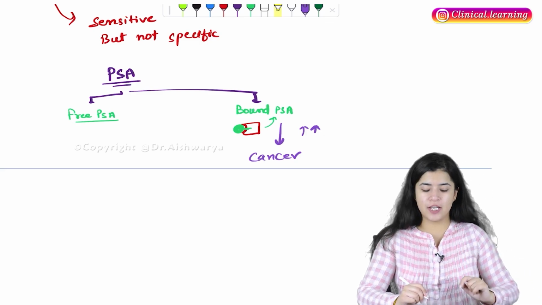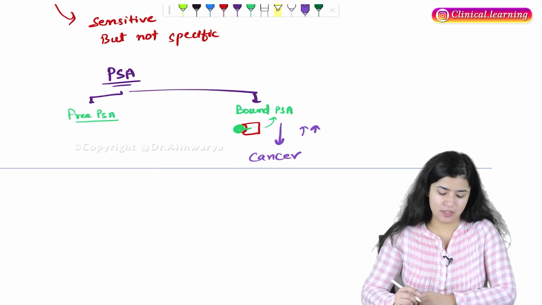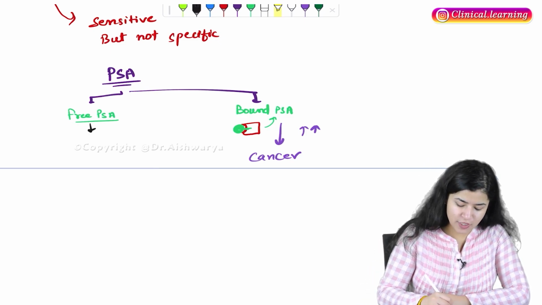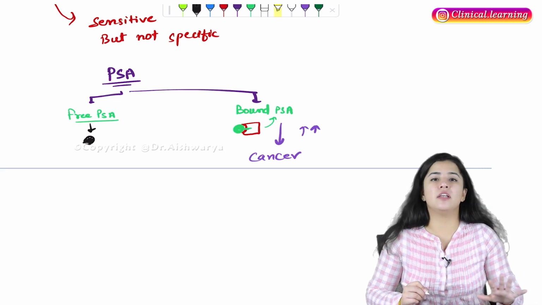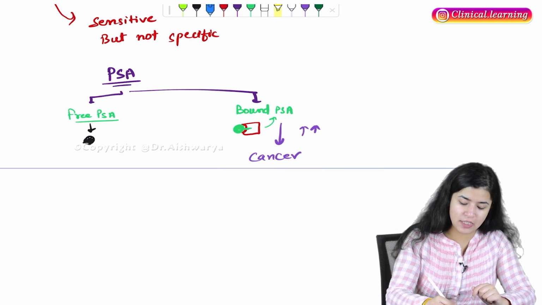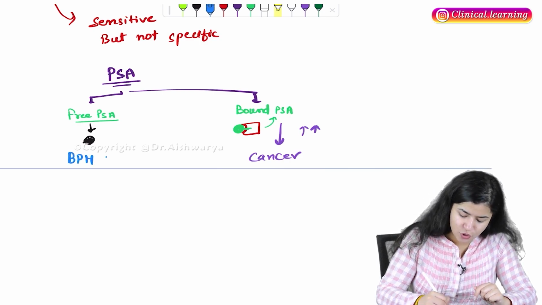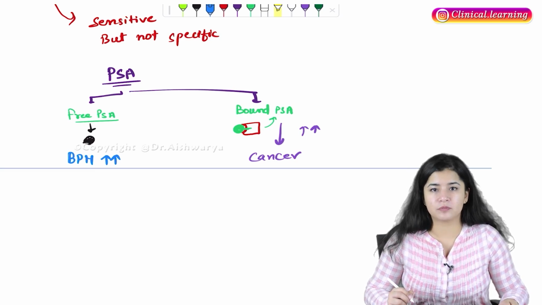In case of prostate cancer, you are going to see the bound PSA level is increased. If we talk about free PSA, it is not bound to any protein. So generally in case of BPH, you are going to see the free PSA level is elevated.